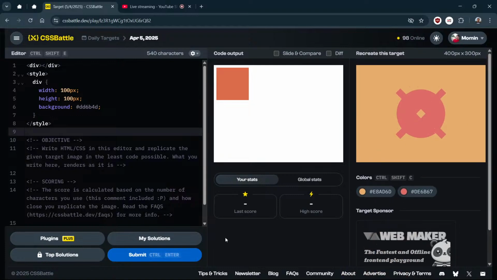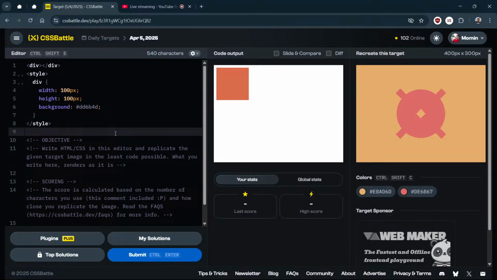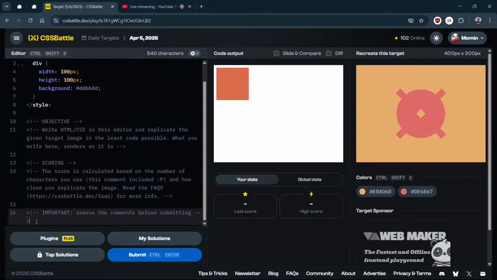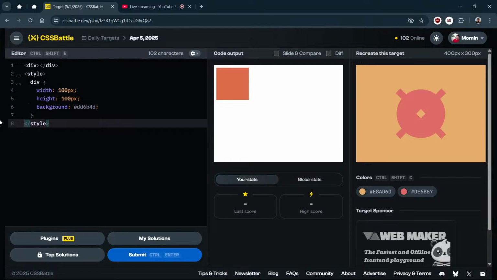There is one more thing: we get points, and these points increase when we decrease our code size. So we need to create this image in less code. First we need to remove all the comments, because otherwise they reduce our points.